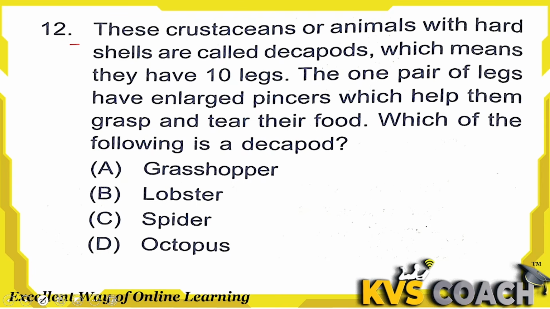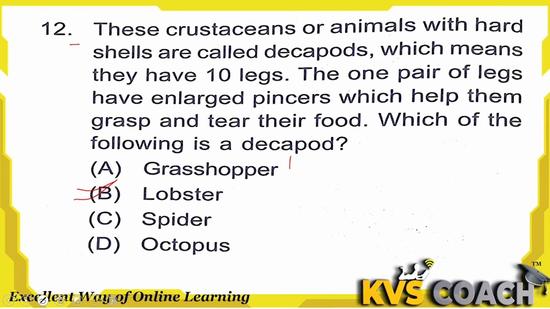These crustaceans or animals with hard shells are called decapods, which means they have 10 legs. The one pair of legs have enlarged pincers which help them grasp and tear their food. Which of the following is a decapod? That is lobster, which is decapod or 10-leg animal.